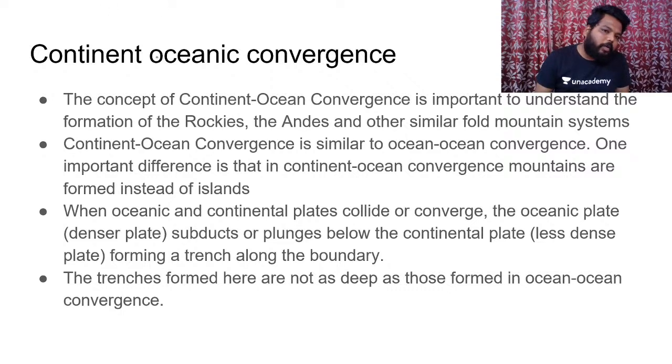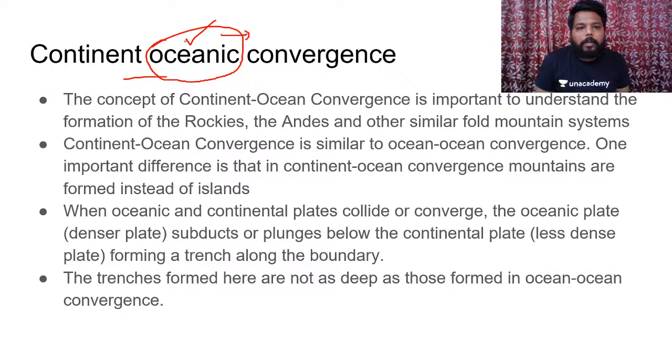Next, we will move into continent oceanic convergence. Out of continent oceanic convergence, it is the oceanic plate which subducts under the continental plate. Simply, why? Because the oceanic plate is denser when compared to that of the continental plate. The concept of continent oceanic convergence is important to understand the formation of the Rockies in North America, the Andes in South America, and other similar fold mountain systems across the world.